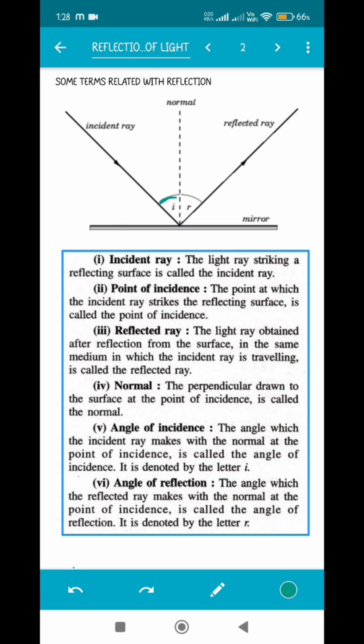Similarly, what will be the angle of reflection? Angle between the reflected ray and the normal. Always remember that we have to consider the angle value in comparison with the normal, not with the mirror or the reflecting surface. So don't consider this angle or this angle, it will be wrong.